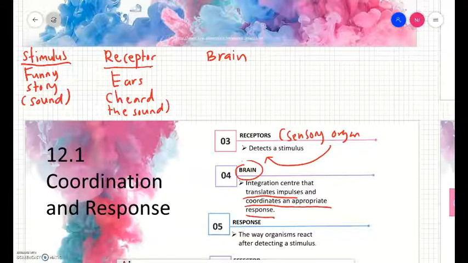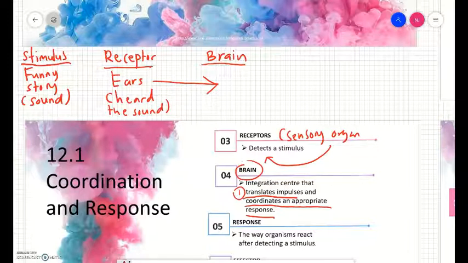Let me explain to you what it means to translate impulses. Here, when the receptor heard the sound, it goes to the brain. How does this receptor send the message, send the information to the brain?